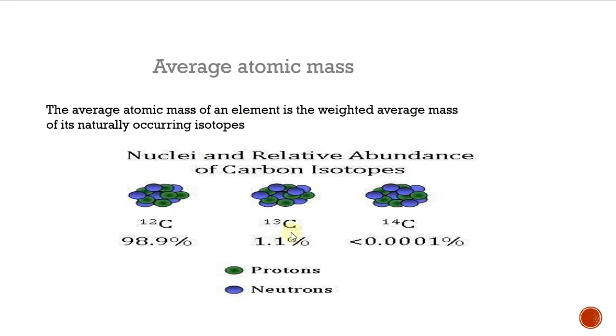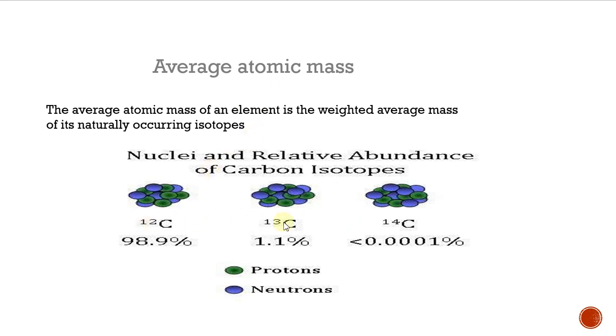So here, if chemists want to calculate the average atomic mass for carbon, which has 3 isotopes, they will take these 3 values, calculate them, and find the average value.